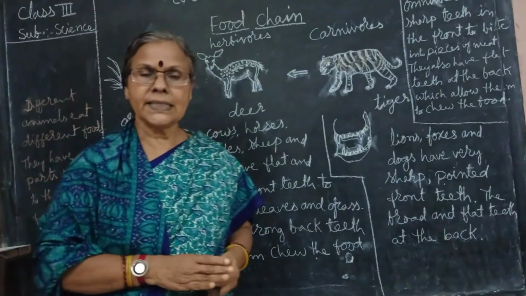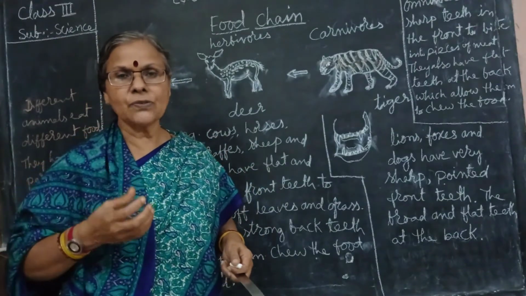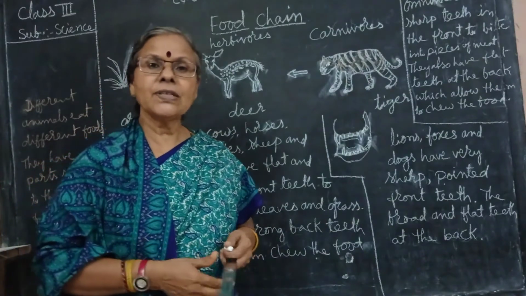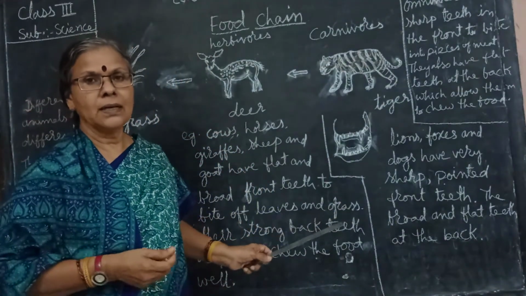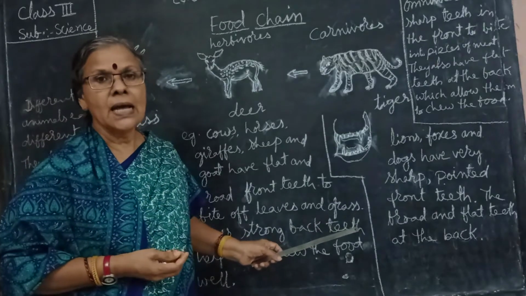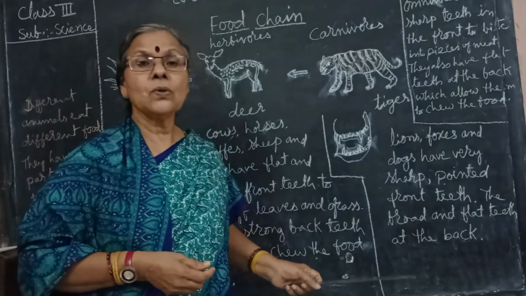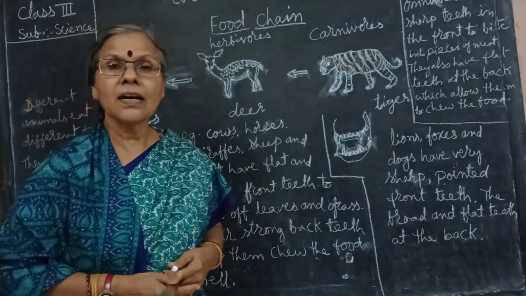While grazing, means while cutting the grass, they eat it fast and swallow it quickly. After some time, when they sit calmly, they get the grass back into their mouth and chew it properly. So it is called chewing the cud.